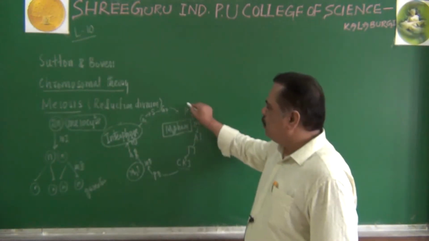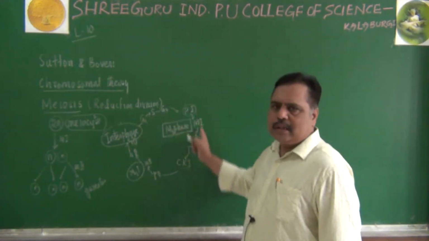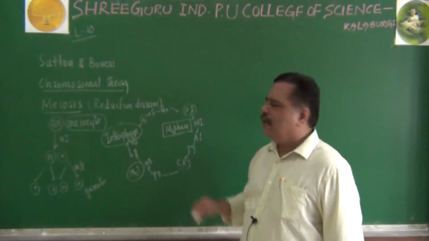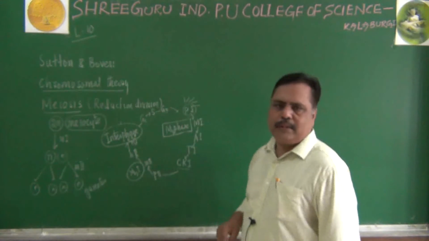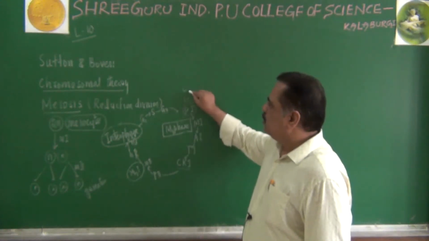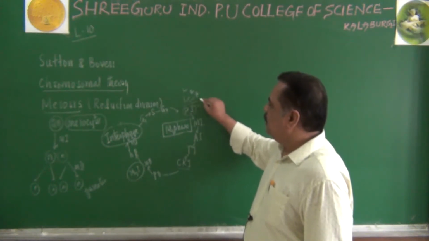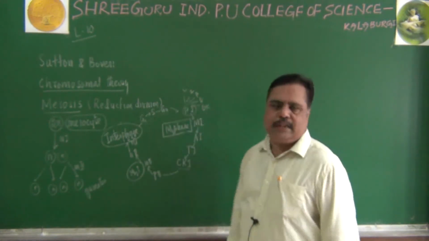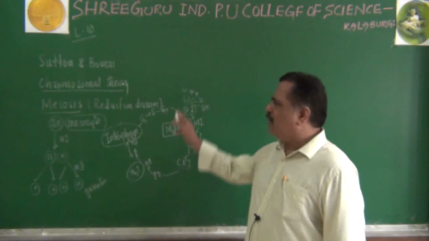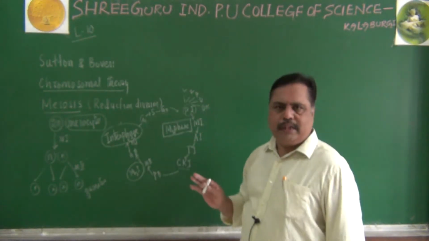You may recall another point. Prophase 1 is the longest phase among these. So it will be further subdivided into 5 substages. You may be remembering leptotene, zygotene, pachytene, diplotene and diakinesis. Like that, 5 substages are there. We are not going to deal with them in detail.